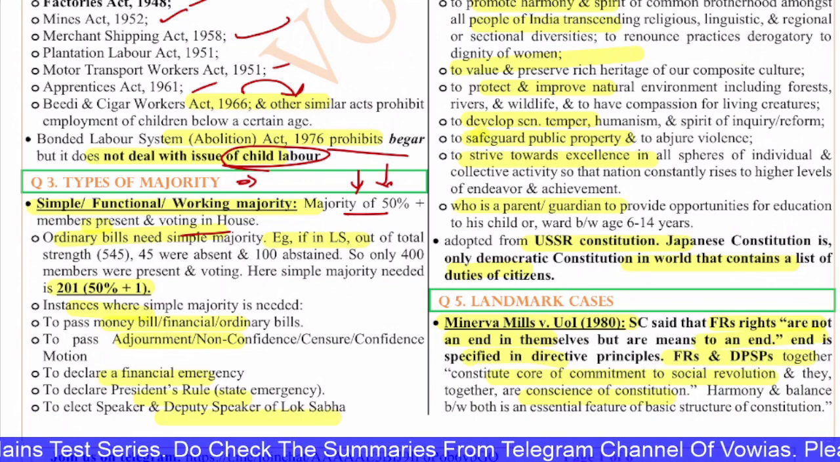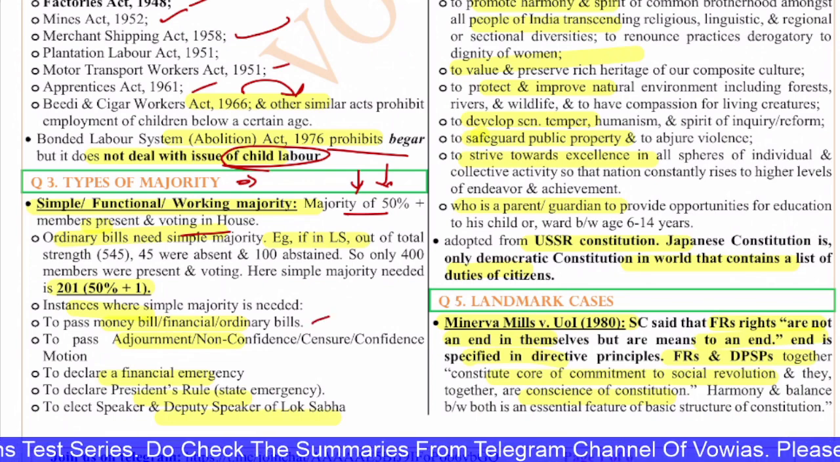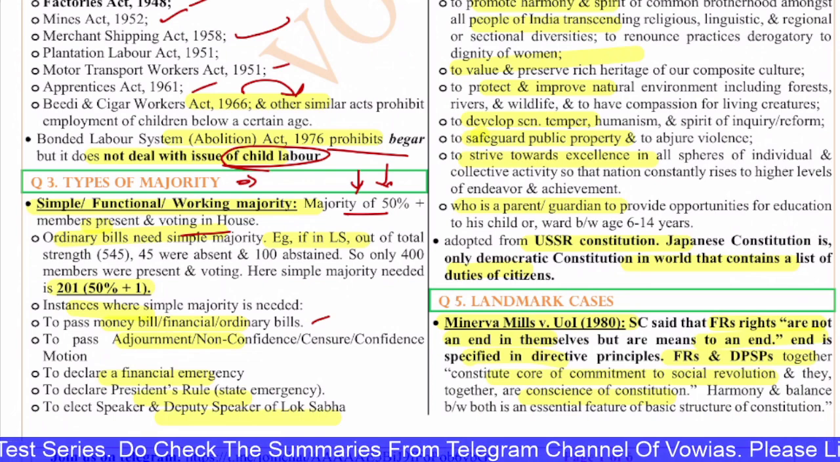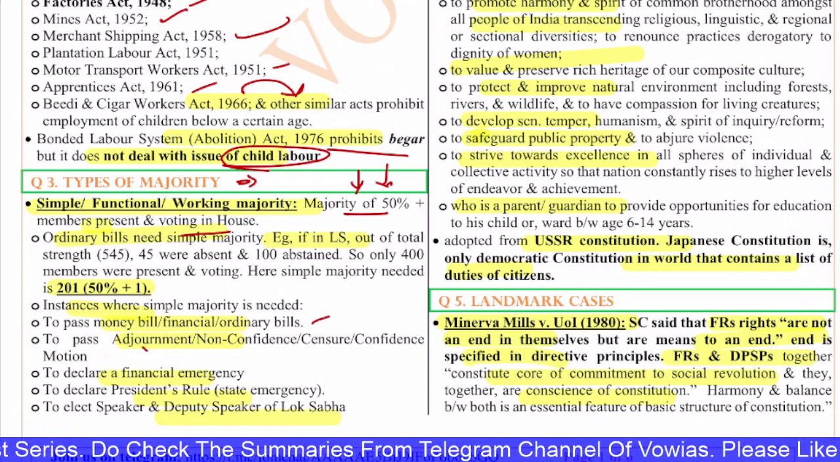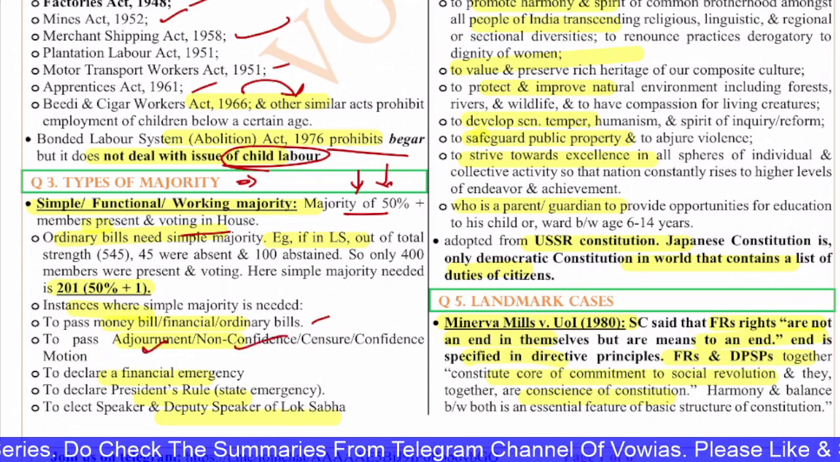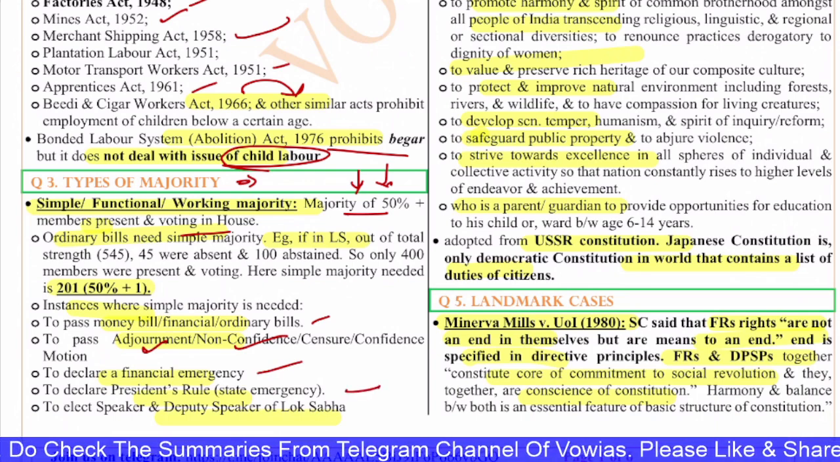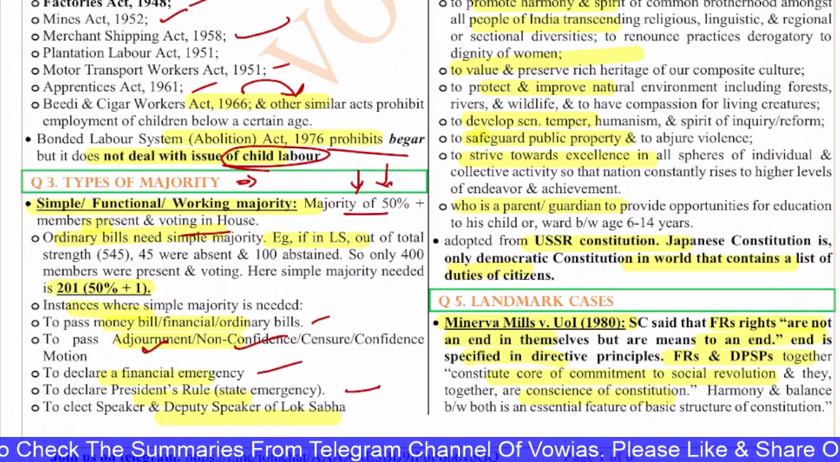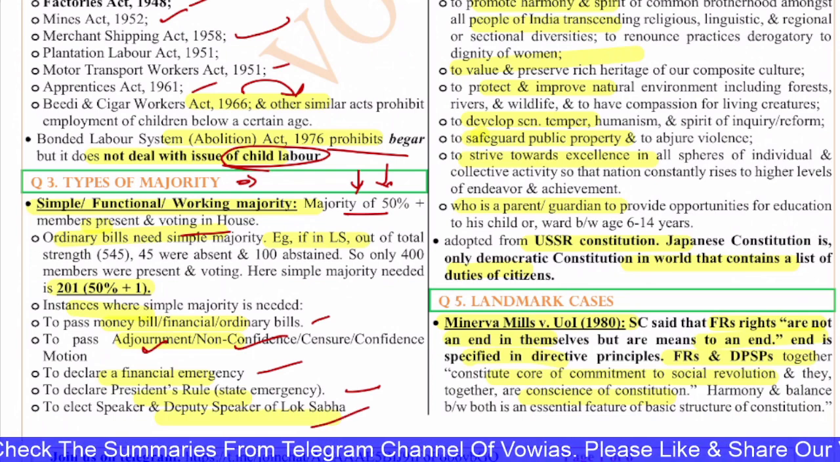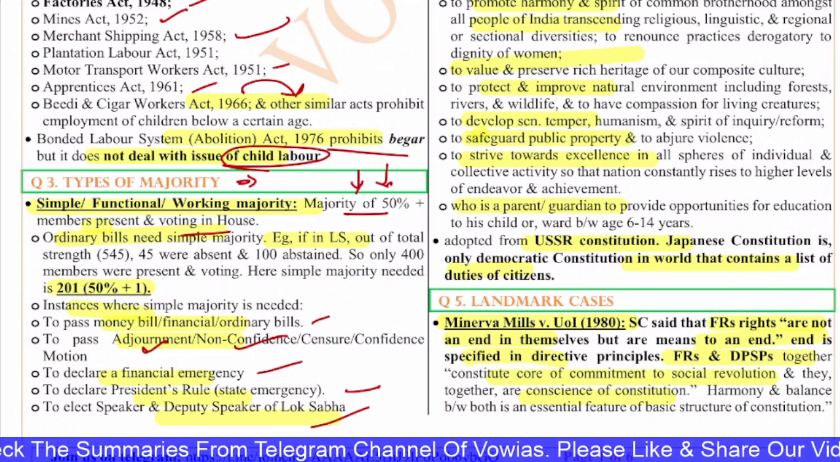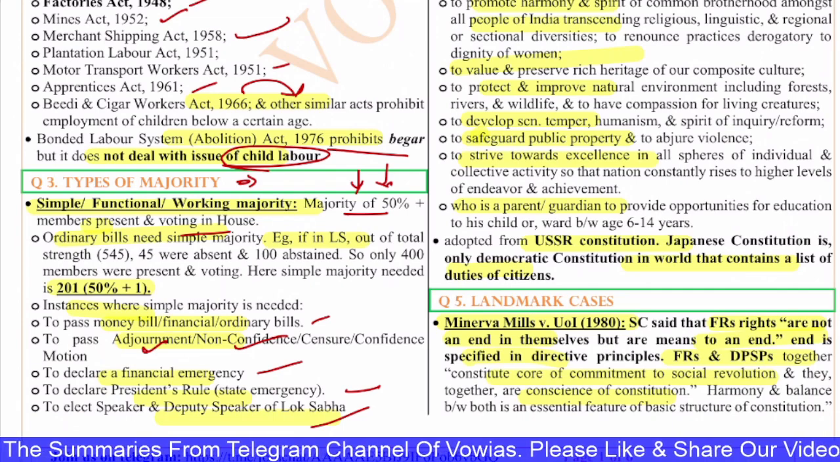Okay. And the money bill, financial bill, ordinance, the other ordinary bills, adjournment motion, no confidence motion, financial emergency, then to declare a president's rule in a state, that is state emergency, election of Speaker, Deputy Speaker of Lok Sabha, all of these things come under this simple majority.